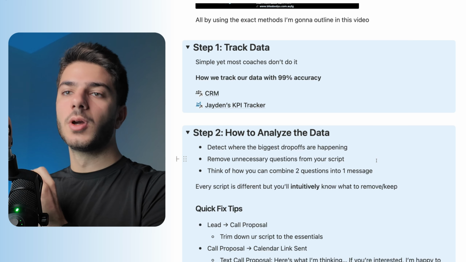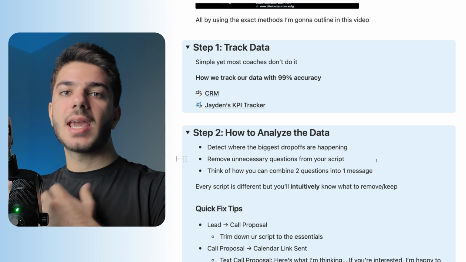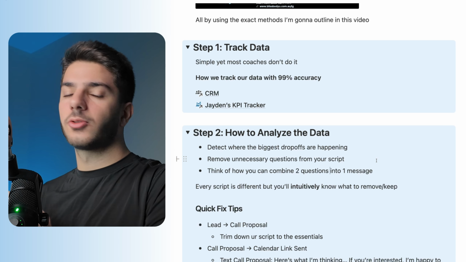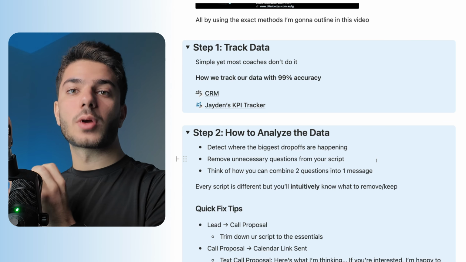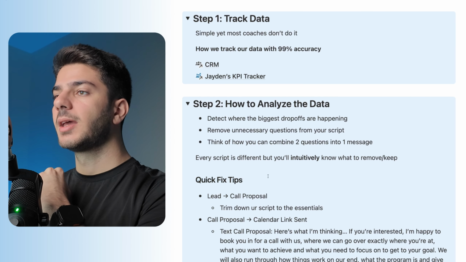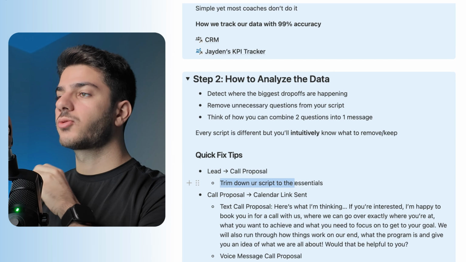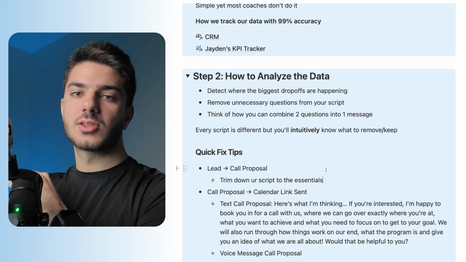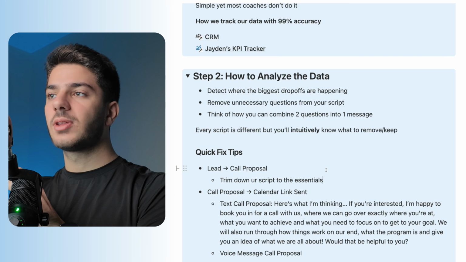So it's important for you to detect where the weaknesses of your own script are, analyze it, and see how you can improve it to basically double your conversion rates or even quadruple them just by making the right changes. And some quick fix tips I can share: if you want to increase the lead to call proposal, you want to trim down your script to the essentials. Don't ask too many questions, because as you ask more, the leads drop off gradually. So keep the questions to the basics, to the essentials.